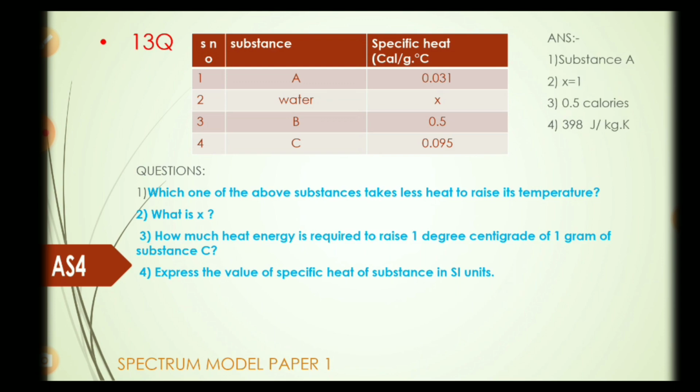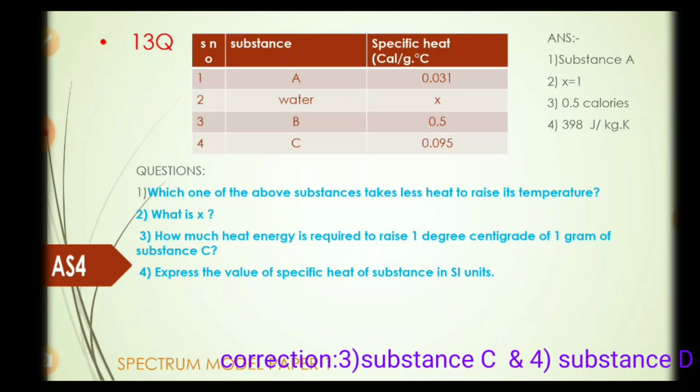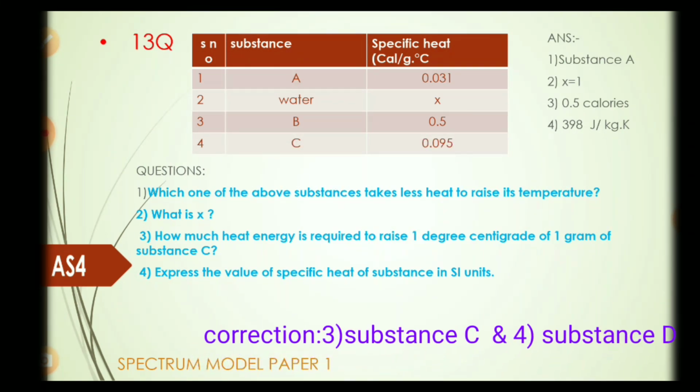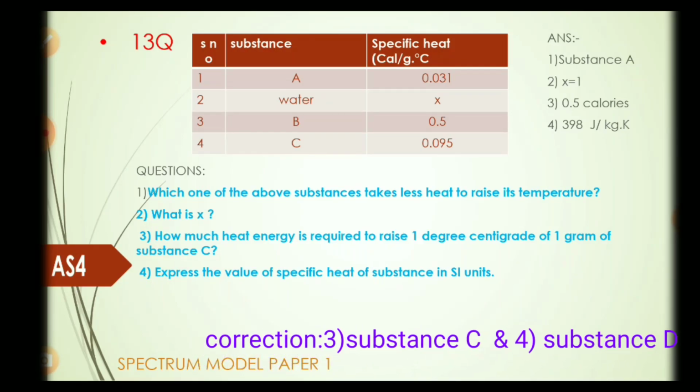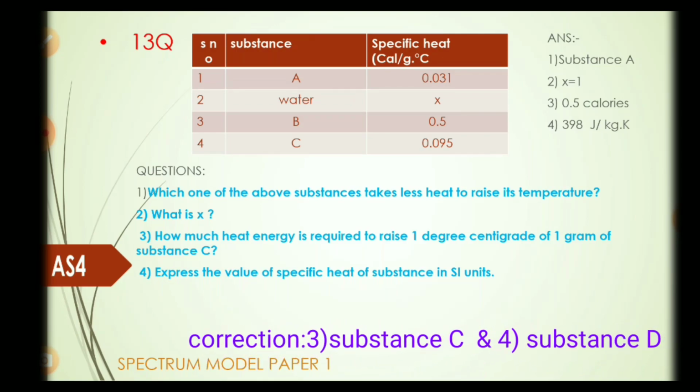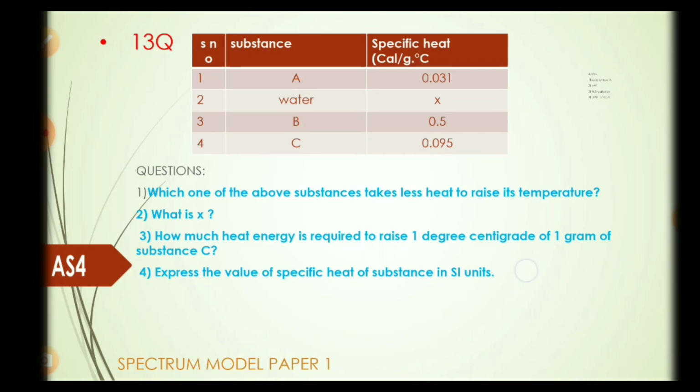Answer. Which of the above substances takes less heat to raise its temperature? Substance A, because it has less specific heat. What is X? X is 1 because water has specific heat 1. How much heat energy is required to raise 1 degree centigrade of 1 gram of substance C? 0.5 calories. Express the value of specific heat of substance C in SI units. 398 joule by kg K.